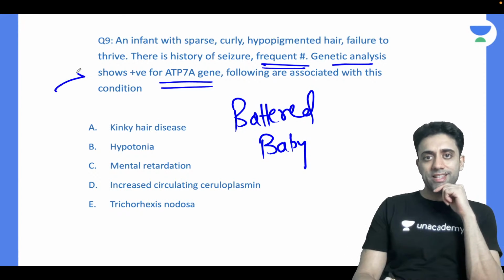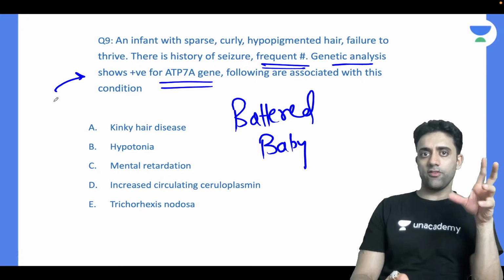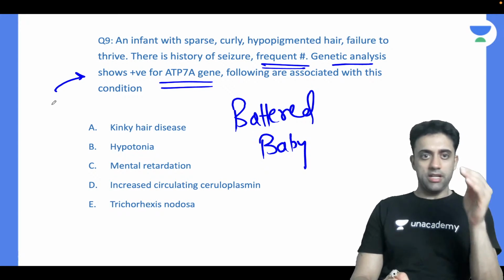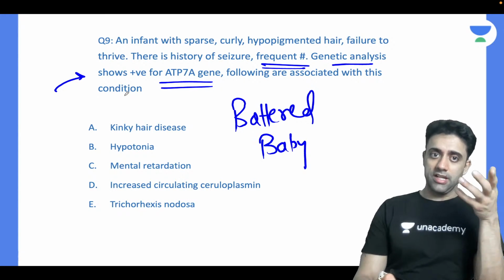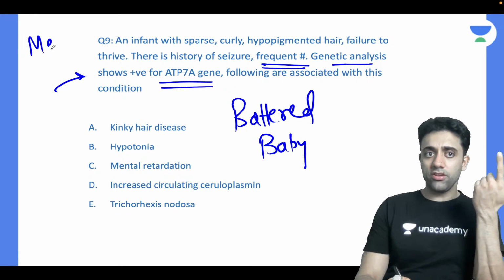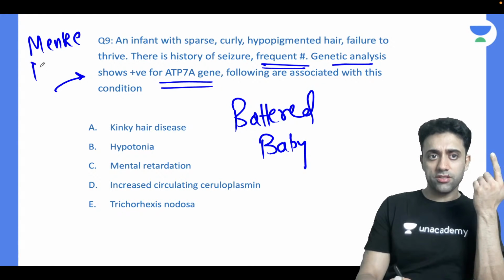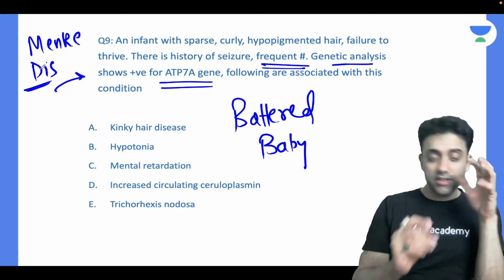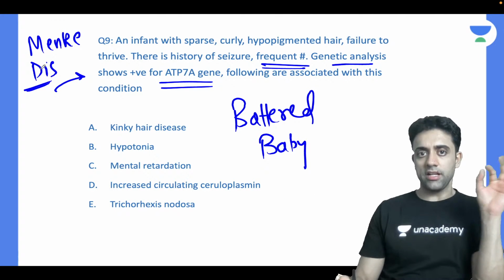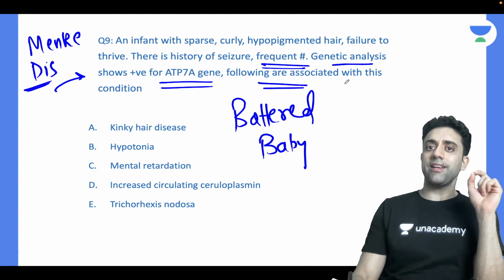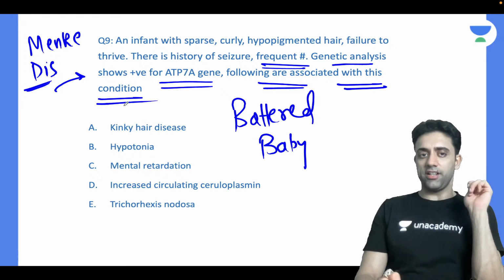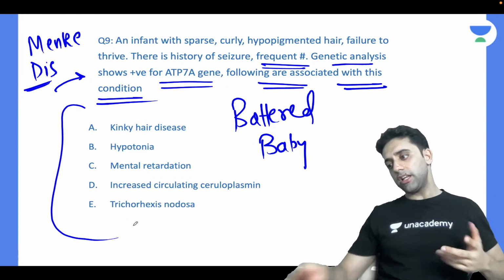They wrote the line, genetic analysis shows positive for ATP7A gene mutation. They are not asking what is the diagnosis. ATP7A gene mutation, everyone knows, is seen in Menkes disease, right? But they are not asking this. They are not interested in that. They are asking which of the following are associated with this condition. So A, B, C, D, E, multiple options are correct.